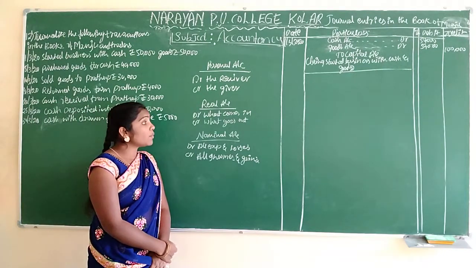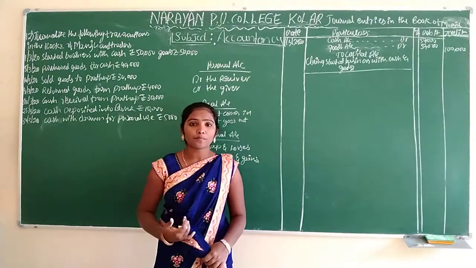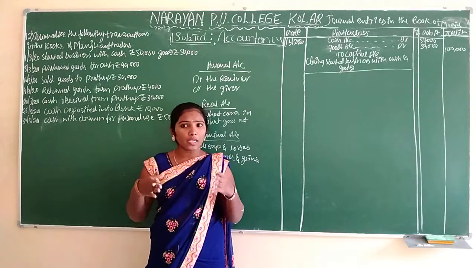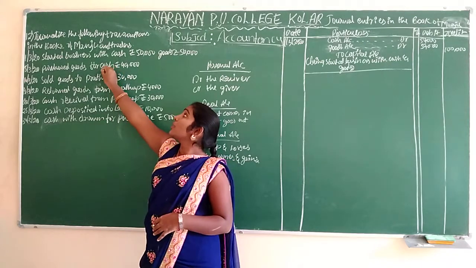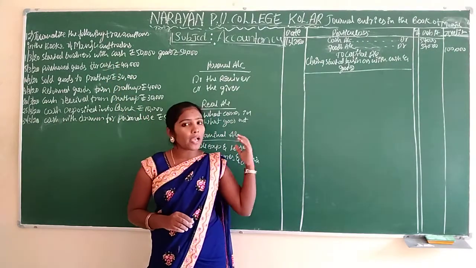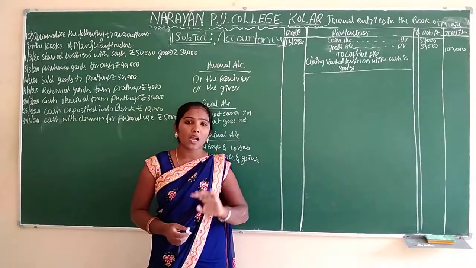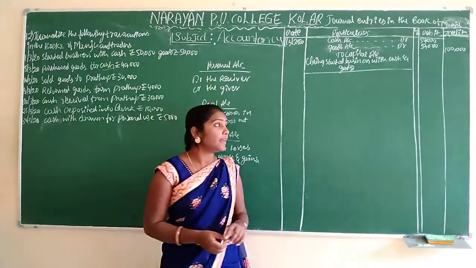If you purchase, we will get goods. What will go out? Cash will go out. Here we are purchasing for cash, not for credit. What's the entry for that? Purchase account debit to cash account. Same thing we have to write here.